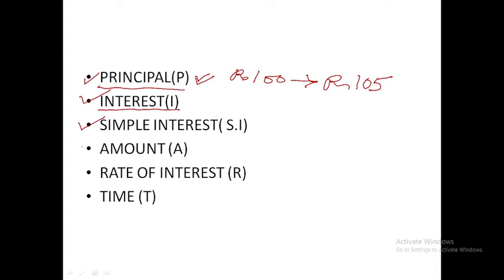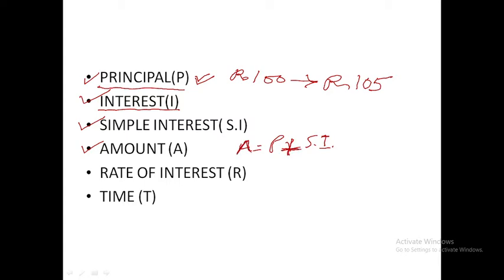Now next comes amount. Amount equals principal plus simple interest. When we add principal and simple interest, the total is called amount.